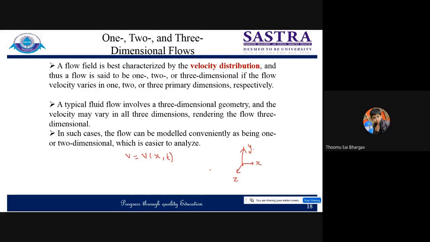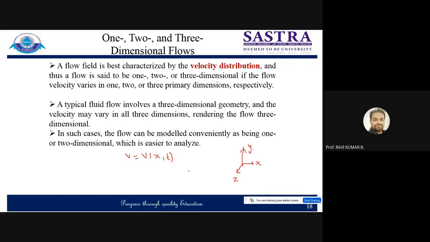Okay, sir. If we are talking about air flow in the universe, we cannot put any limit on that. So in that case, this will be the case of three-dimensional flow. Air flow may vary in all three dimensions. If it is an open case or external flow, it will be treated as three-dimensional flow. So all the natural flows which are happening are three-dimensional. But for practical purposes, we can make them one-dimensional, two-dimensional, or three-dimensional.